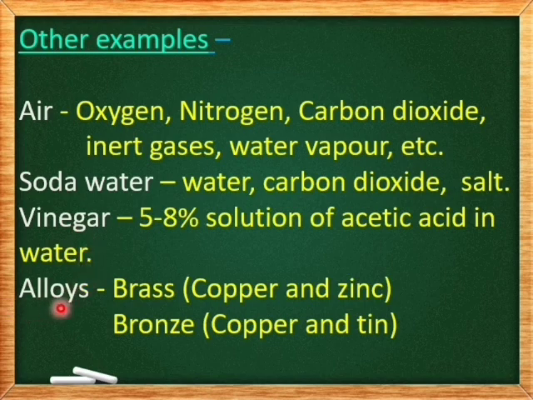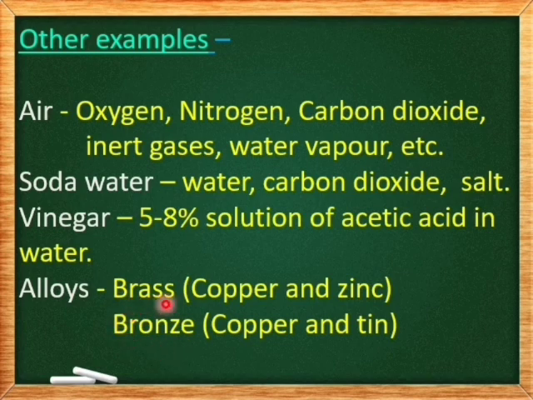Next, we have alloys. An alloy is a homogeneous mixture of two or more metals, or a metal and a non-metal. Generally, how are alloys made? The primary metals are melted, then the elements are added to it in definite proportion, then it is allowed to cool. Examples are brass and bronze.